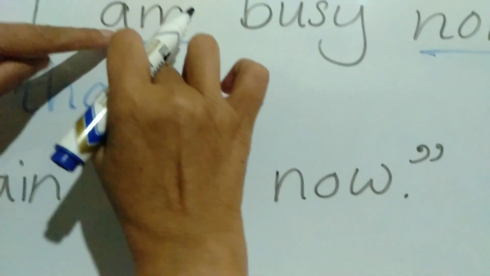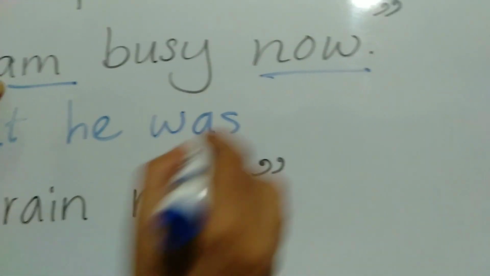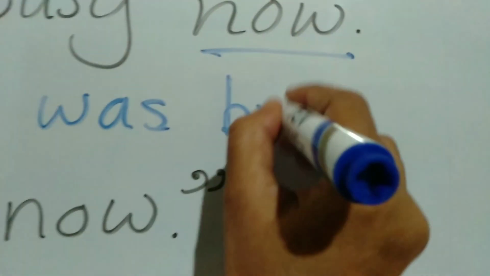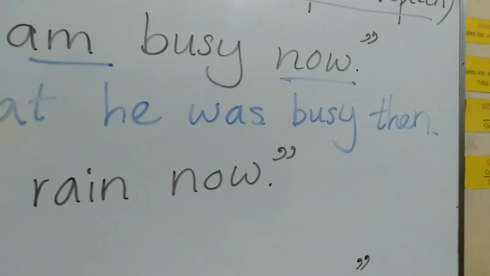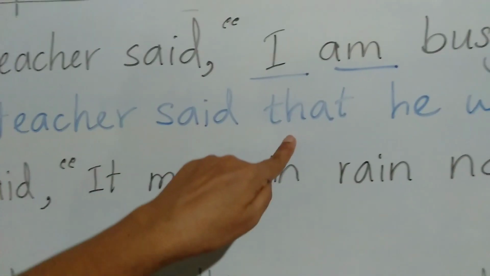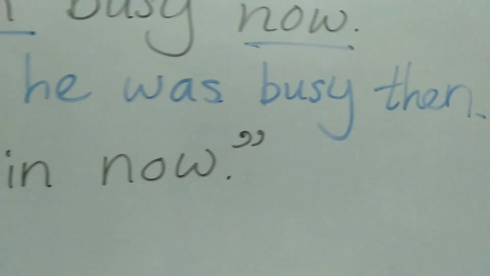Then am, the present tense verb, into past tense: was. Busy, and now, the time, changes into then. The teacher said that he was busy then.